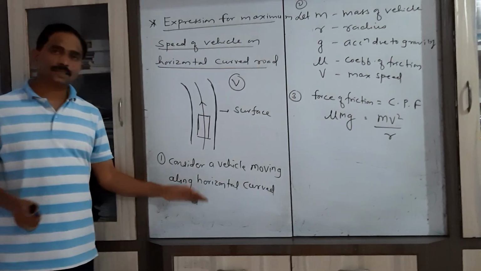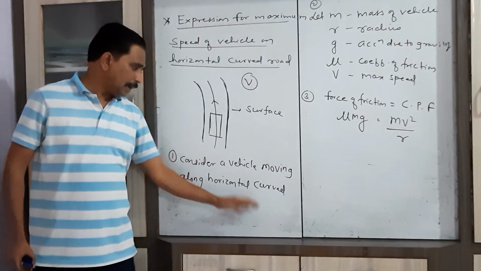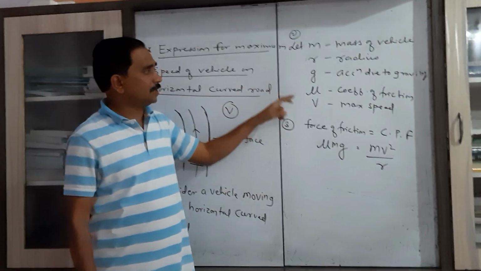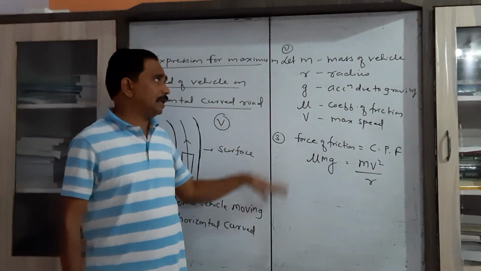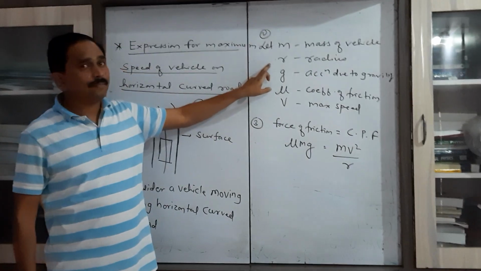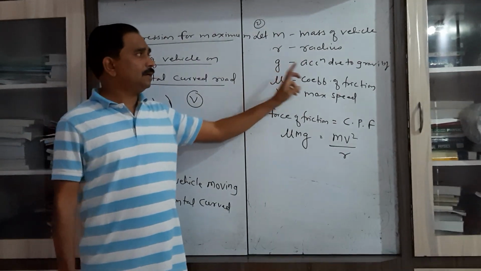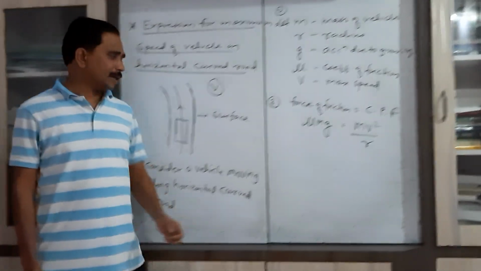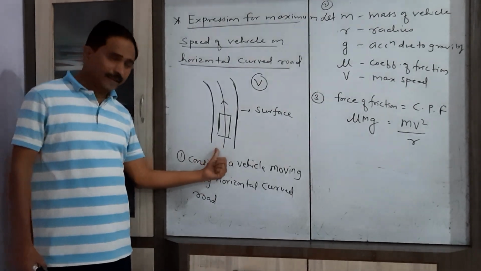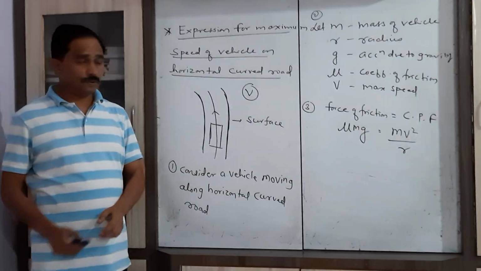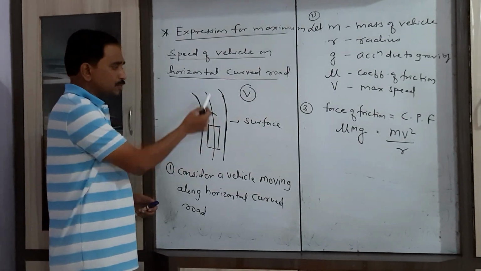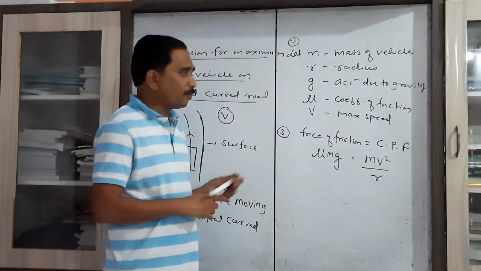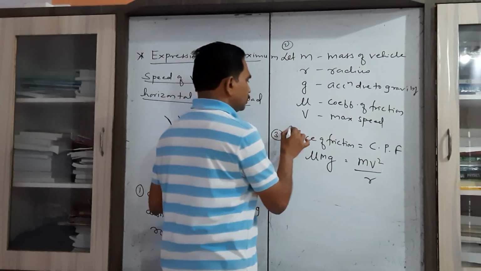In the first point, we just consider a vehicle which is moving along the horizontal curved road. In the second point, we consider the different physical quantities which are essential here: m is the mass of vehicle, r the radius of curved road, g the acceleration due to gravity, mu the coefficient of friction, and v the maximum speed. Now when this vehicle moves along this type of curved road, then for the circular motion of this vehicle, the necessary centripetal force is provided again by the force of friction.